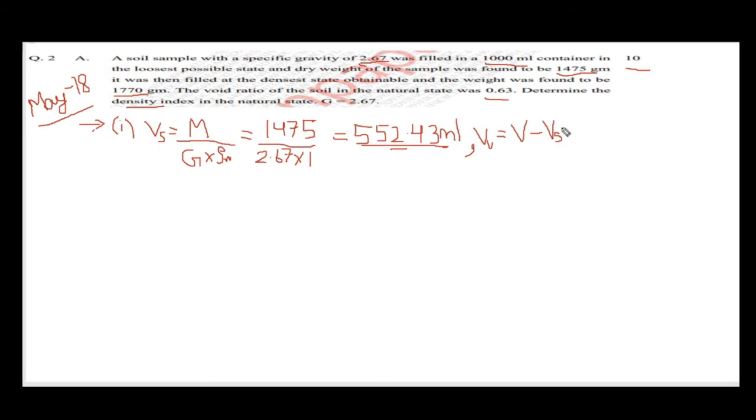What is the total volume? 1000 ml is the total volume of the soil, minus the volume of solids, which is 552.43. The answer will be 447.57 ml.